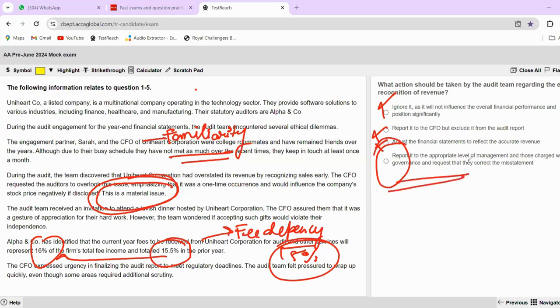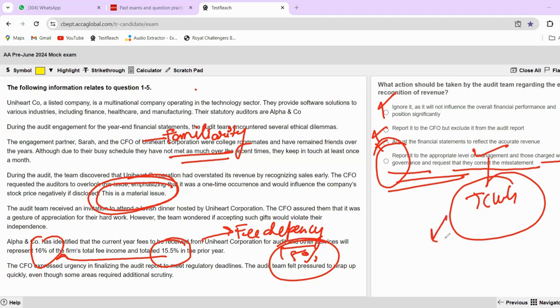So reported to the appropriate level of management can be those charged with governance, and request they correct the misstatement. Of course, management or those charged with governance are the people who can actually amend the financial statements. Second thing is, those charged with governance are independent bodies, because they are not involved in the day-to-day operations of the company.